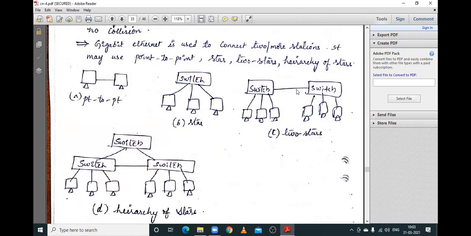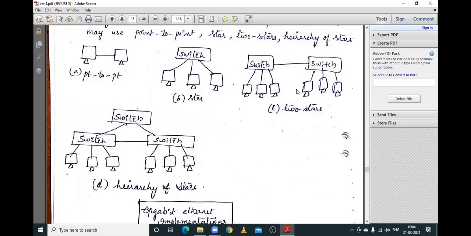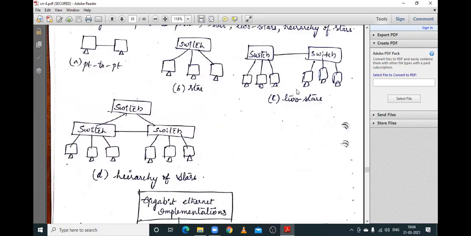So based on the different types of devices which have been used here, you observe the diagram. There will be a point-to-point connection. There will be no switches, no hubs needed in a point-to-point connection. Whereas in a star topology, it will be using a single switch. In the next diagram, there will be two stars, which can be formed by using two switches.